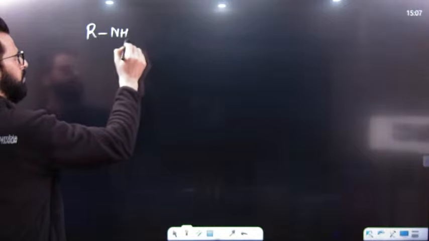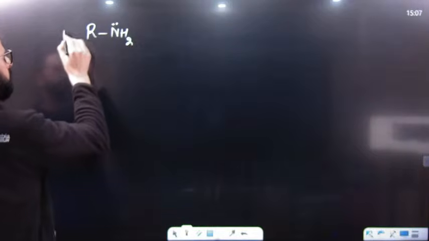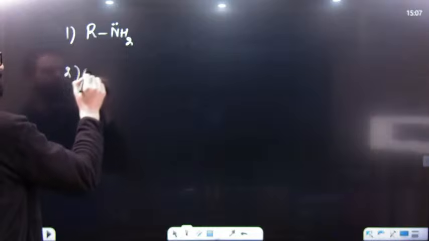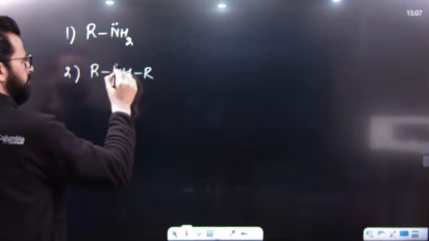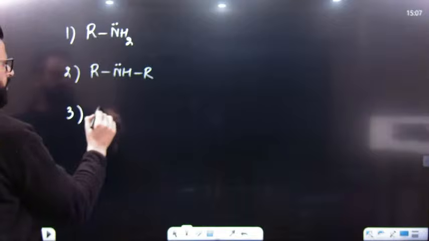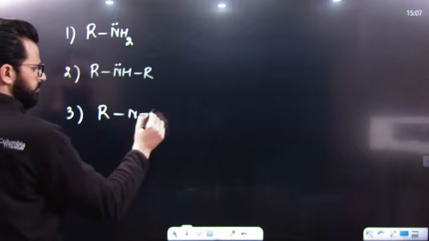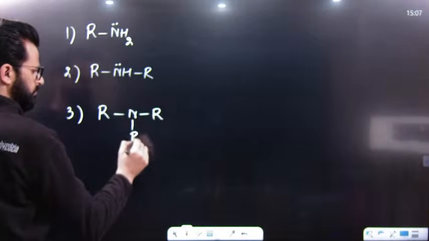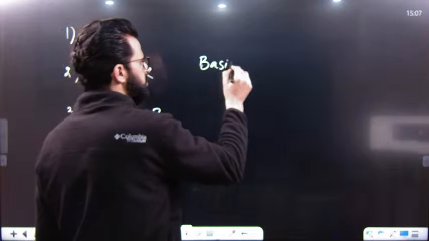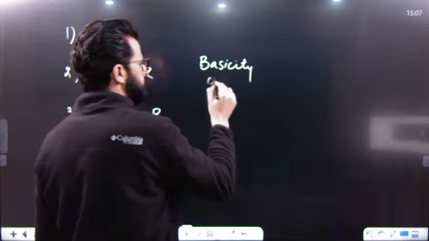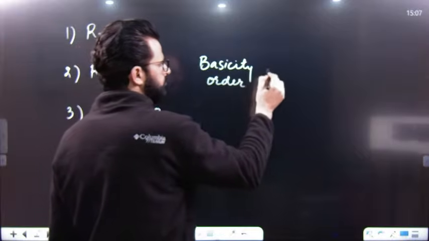That's why among primary amine, secondary amine, and tertiary amine, the basicity order will be like this.